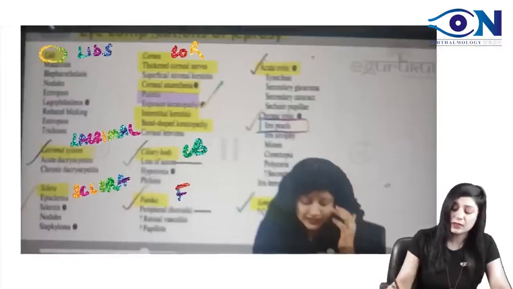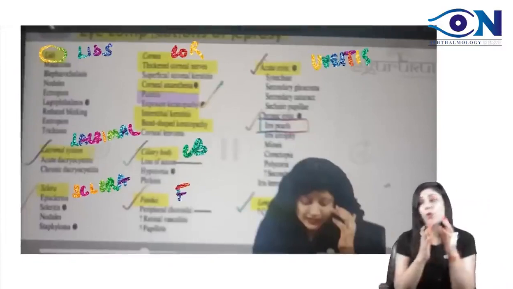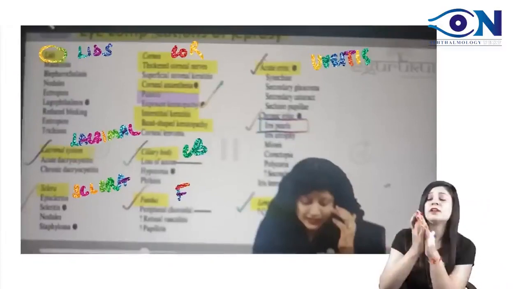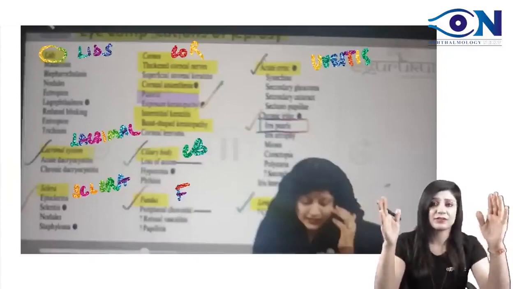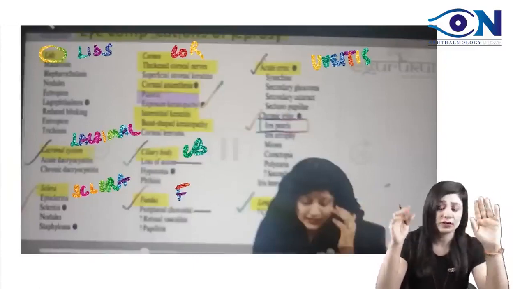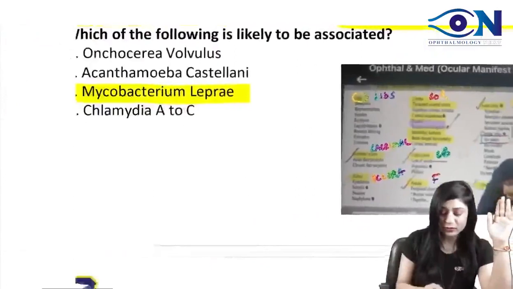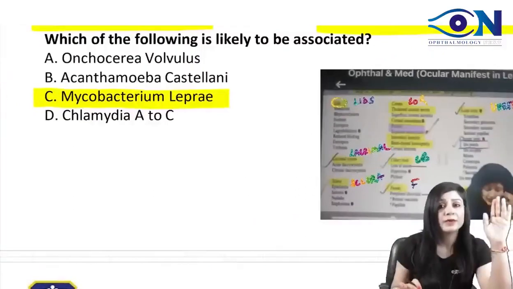We get uveitis also, iris pearls also. So all the organs in the eye are involved, and we know that there is decreased sensation in the sensory nerves, so that is involving the cornea. Okay. That is why the answer to this question is Mycobacterium leprae, right?